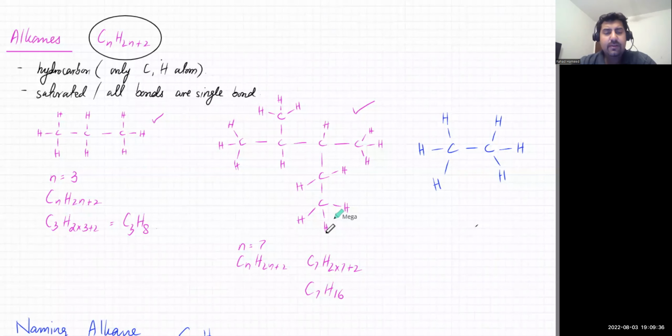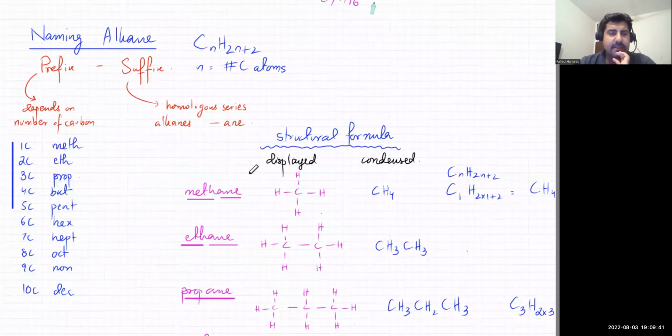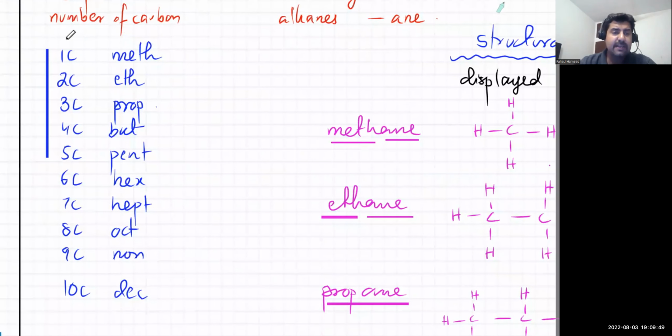We learned how do you name alkanes. तो उसमें था कि you name alkanes based on 2 parts. One is prefix, जो उसका start होता है, that's how the name starts, and that depends on the number of carbon atoms. If the molecule has 1 carbon atom, so the name starts with meth, 2 carbons eth, 3 carbons prop, 4, 5. यहाँ तक मैंने कहा था, you just have to remember it up till O levels, right? If you can go all the way up till 10 carbon atoms, 9 carbon atoms non, 8 carbon atoms oct. This octane नहीं होता. You go to the fuel station and there's high octane written. ठीक है? That's oct means that it's got 8 carbon atoms.